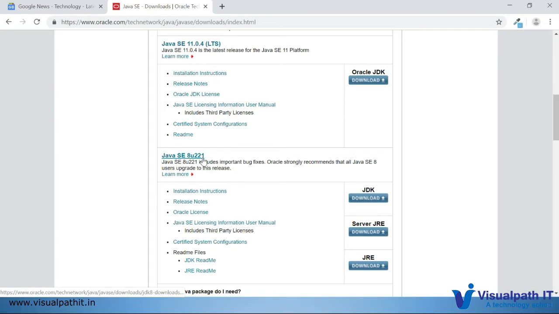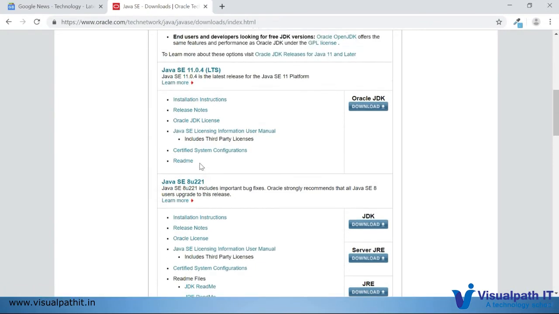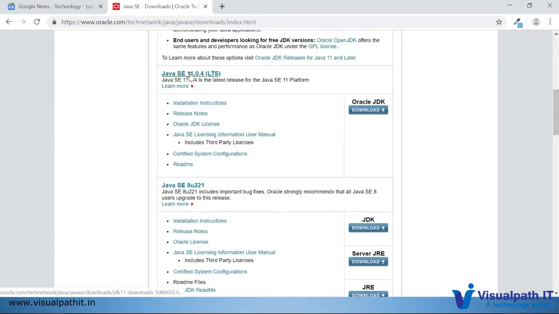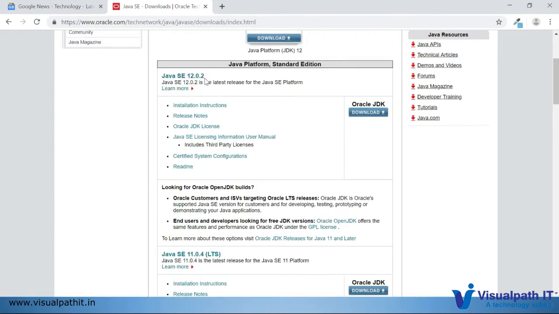So different versions are there. This we can call Java 8, this Java 11, and this one Java 12, which is the latest. I suggest you download the latest version of Java, whichever is available, so that we can try all the features available in the latest APIs.